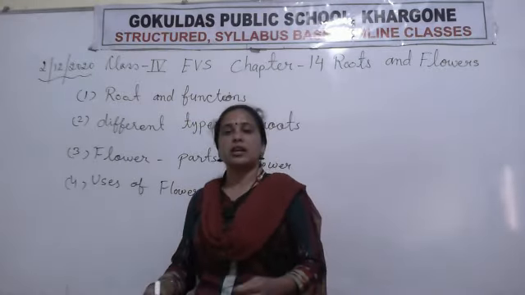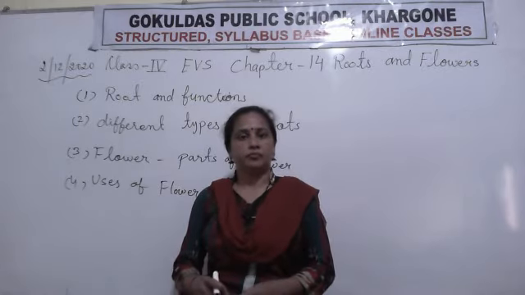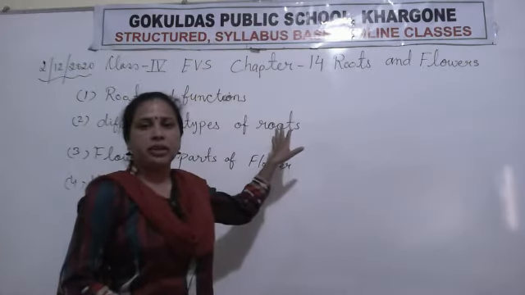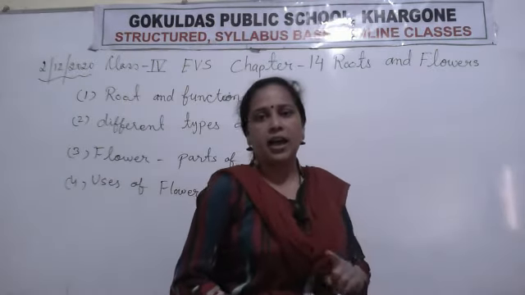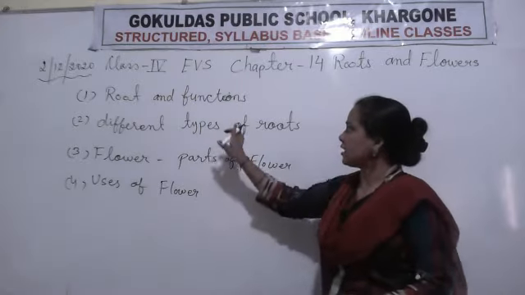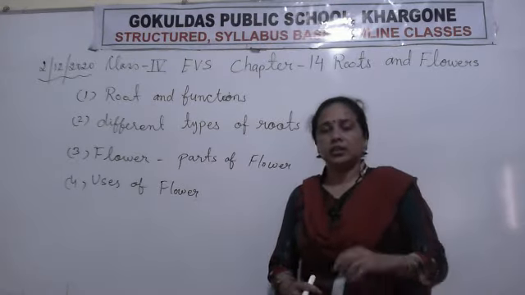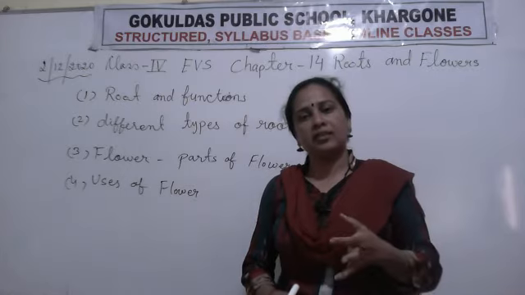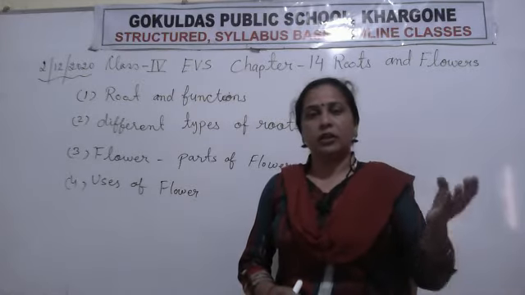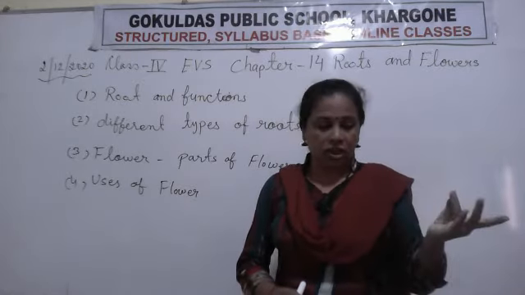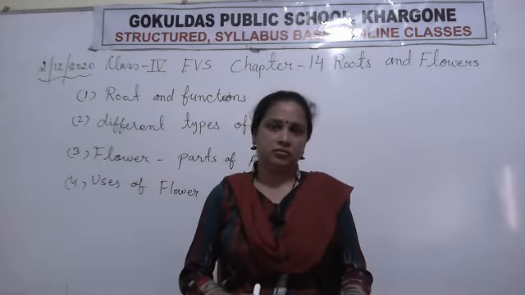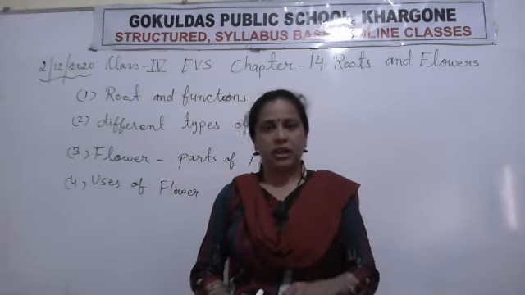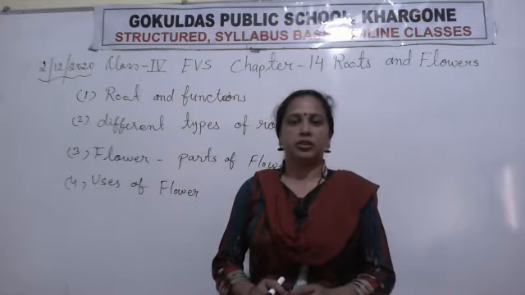So this thing we will discuss in this chapter. What is the number of the chapter? Chapter number 14, Roots and Flower. In this chapter we will discuss only about the roots and flower: different types of roots, function of the roots, and flower, the parts of the flower and their uses. Main things are given in this chapter.